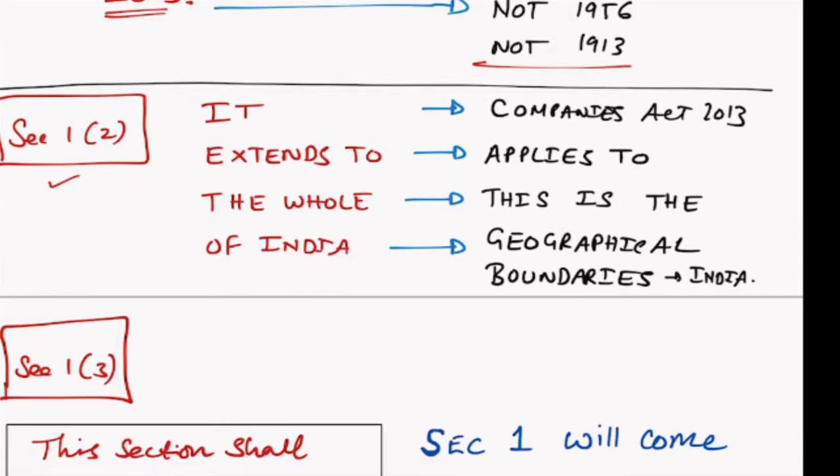So what is it? The Companies Act 2013 applies to, extends to means applies to the whole, that is, the geographical boundaries of India. So for this, you need to understand what the Indian government recognizes as the geographical boundaries of India. Especially now, in the recent past, we have a lot of changes in the geographical boundaries of India.